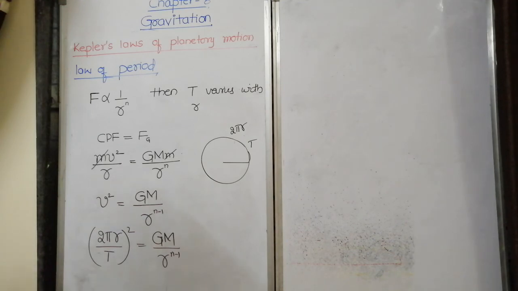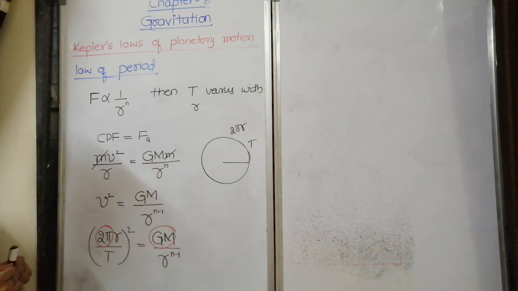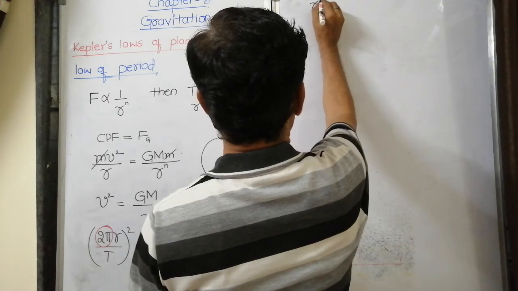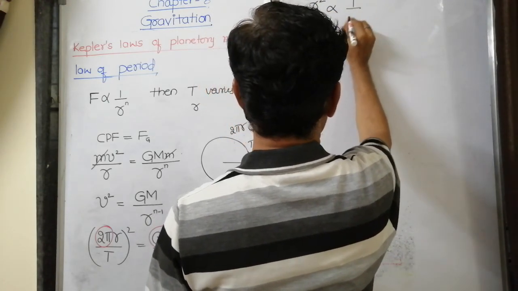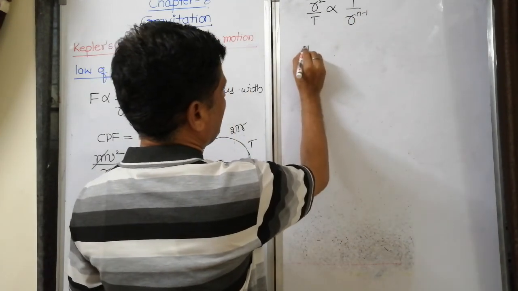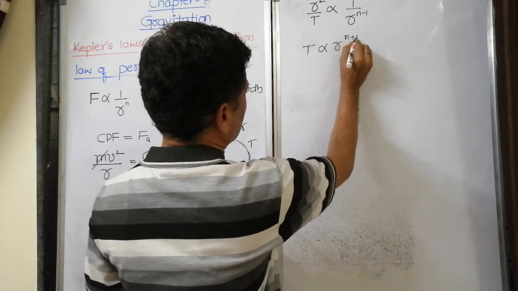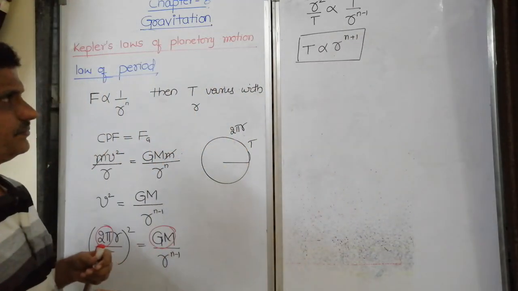So today I am interested in capital T and R relation. So directly I will remove, since here 2 pi constant, here GM constant. Therefore I can write r square by t proportional to 1 by r to the power n minus 1. Then t proportional to r to the power n plus 1. This is the relation.